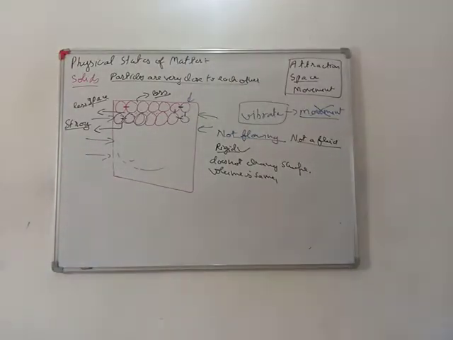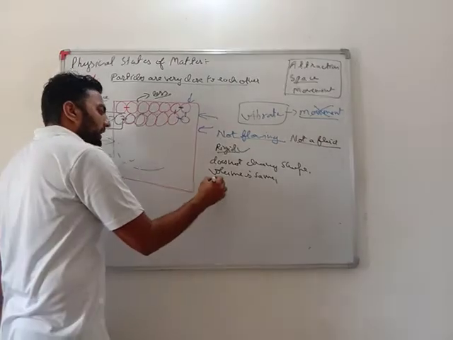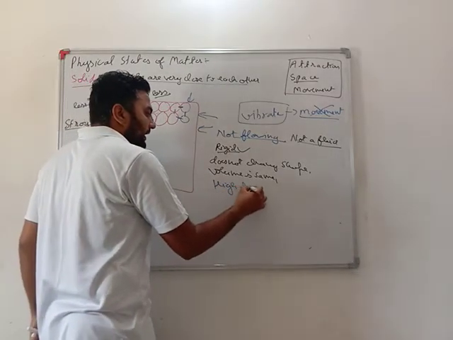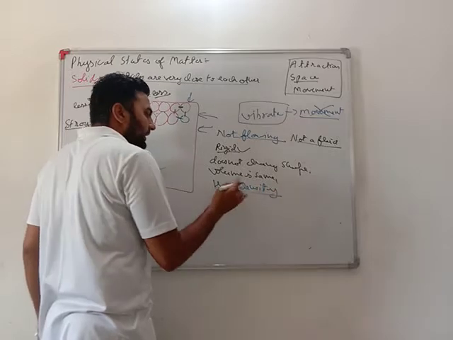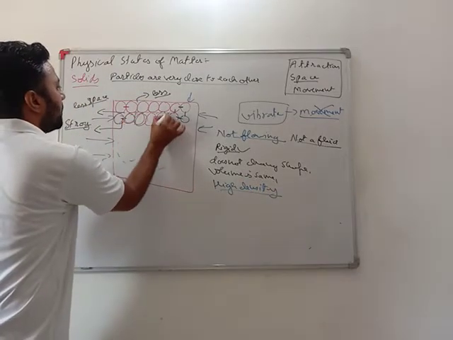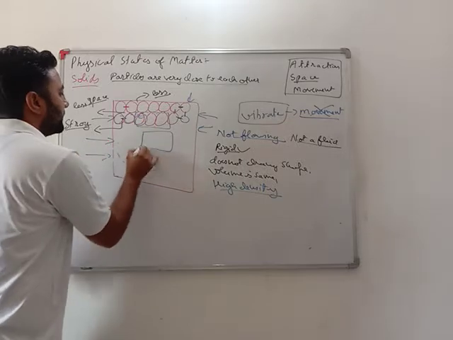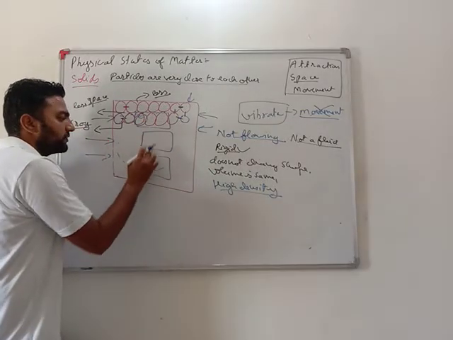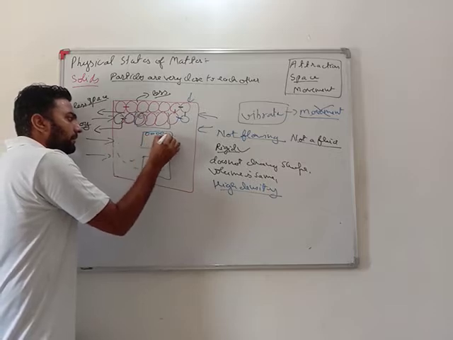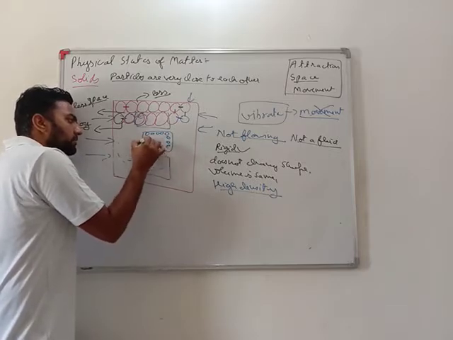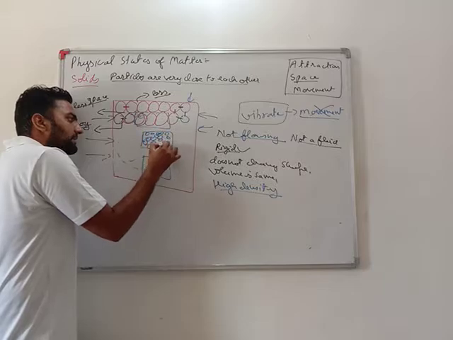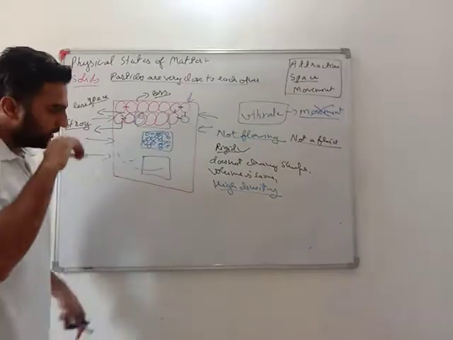Okay, my dear students, solids have a fixed volume and a fixed shape, and they cannot be compressed. Very important, dear students, we need to get to know many things from this. They have high density. High density means in a small volume there are many particles. Let's take an example. This and this volume are the same. If I have many particles here, its density is high. What is density? Mass upon volume.